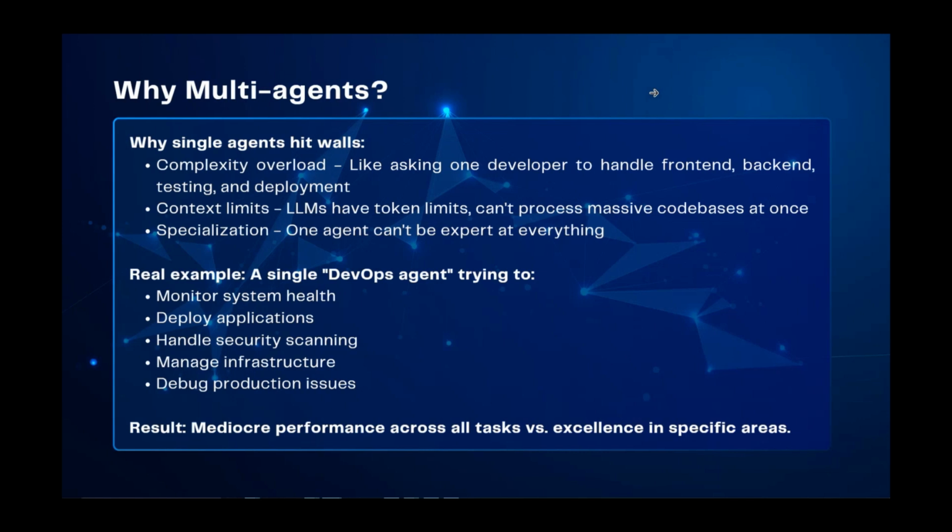So these are the main three reasons why we need to move to multi-agent systems when it comes to complex workflows. Let's talk about one specialized single agent, let's say a DevOps agent, which can have several tools like monitoring system health, deploying applications, handling security scanning, managing infrastructure, and debugging production issues. These are the kinds of tools that a specific DevOps agent can have.